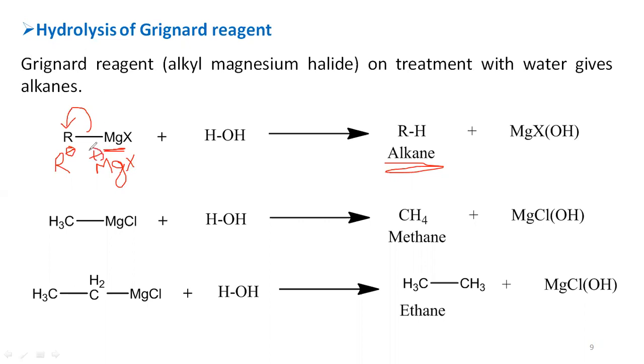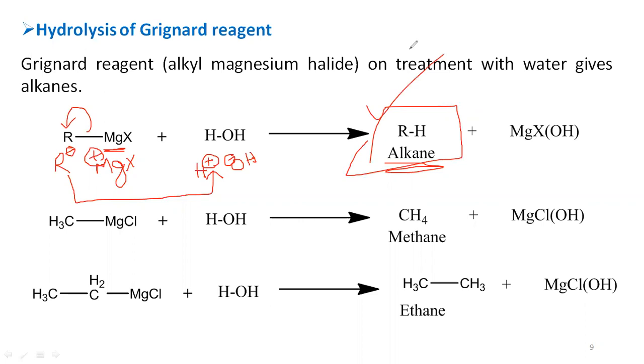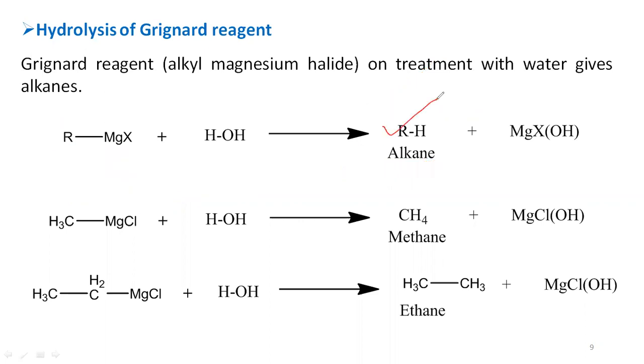So it is on reaction with water, that means hydrolysis. Water consists of H plus and OH minus ions. If you ionize that water, it becomes H plus and OH minus. So opposite charges are attracted together. Now you can see that R minus is going to bind with this H plus, which is present in the water, so that completely it becomes alkane. Like that, the alkanes can be produced by the hydrolysis of Grignard reagent.